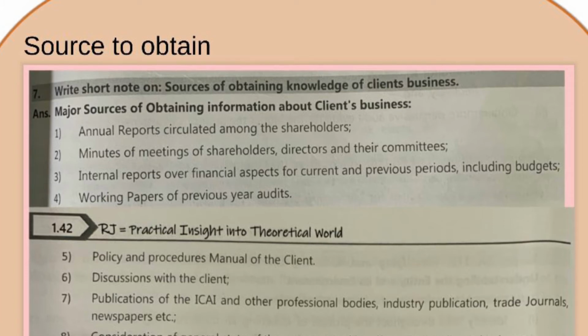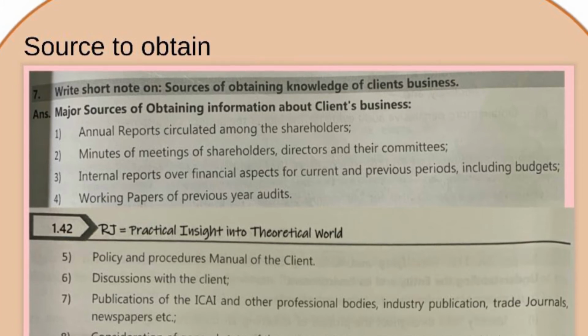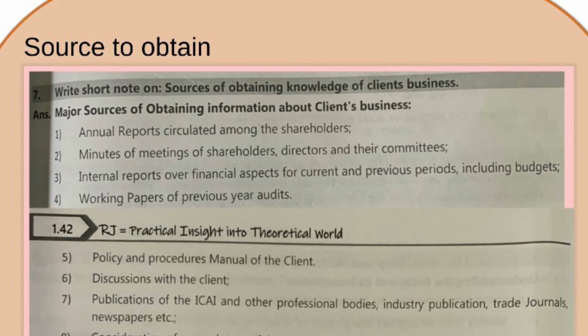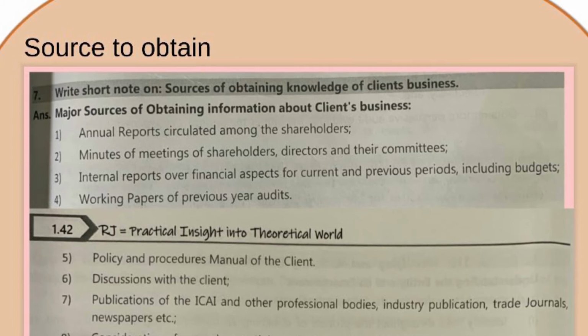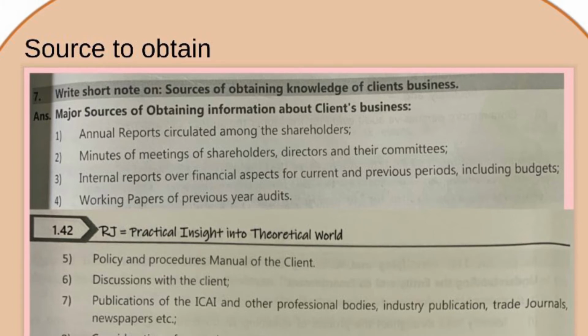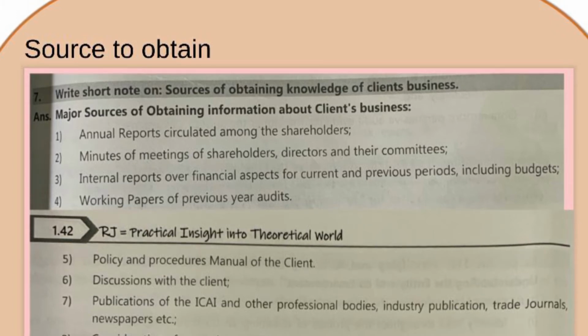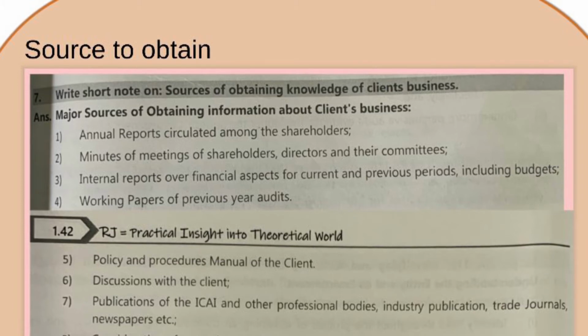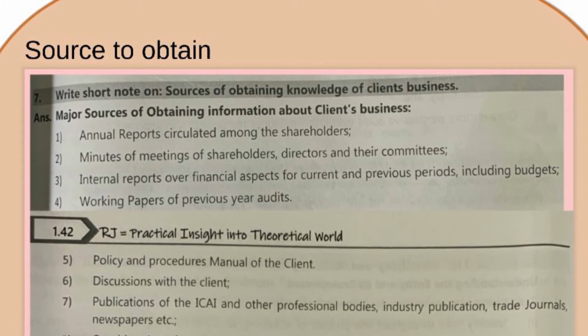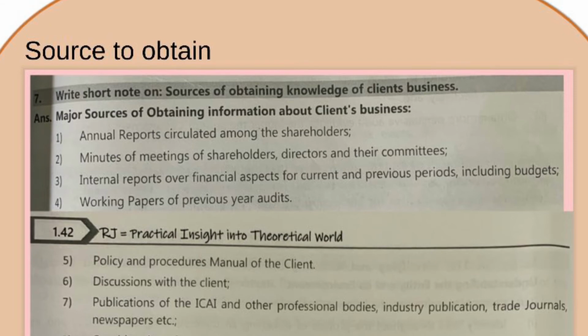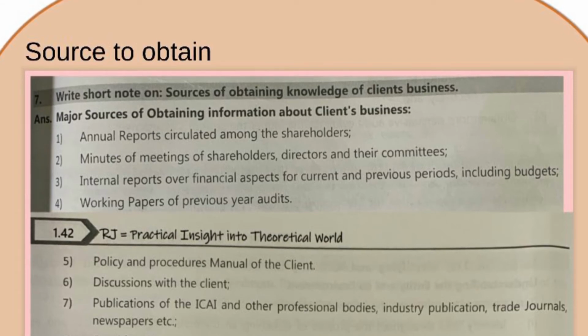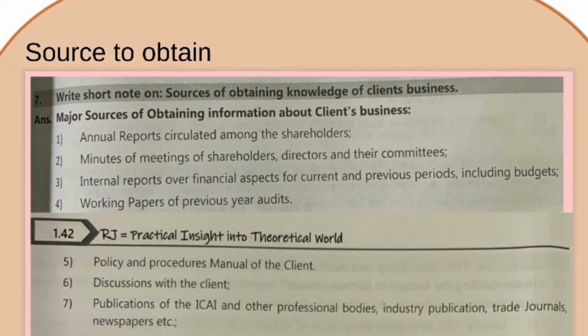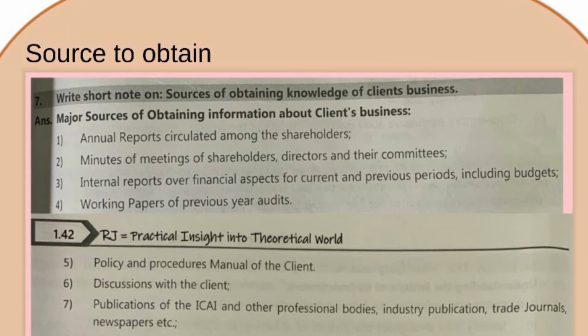Now let's see from where to obtain information of client's business. What are the sources for obtaining knowledge of client's business? The major source for obtaining information of client business is the annual report circulated among the shareholders. So from last year's annual report we can obtain the information of client's business very easily. In fact, shareholders obtain information from here. We are auditors, why won't we obtain from there?